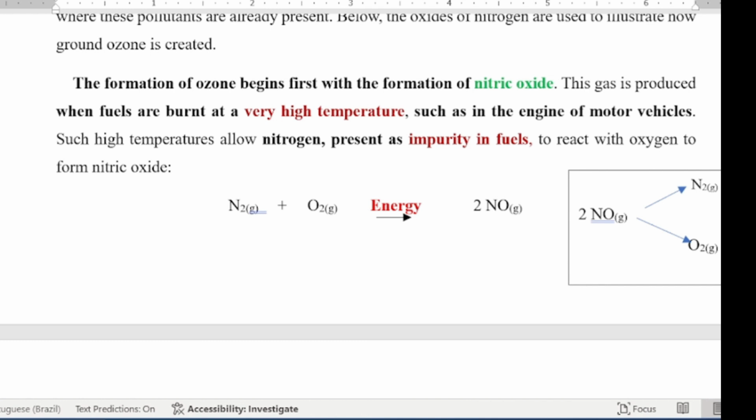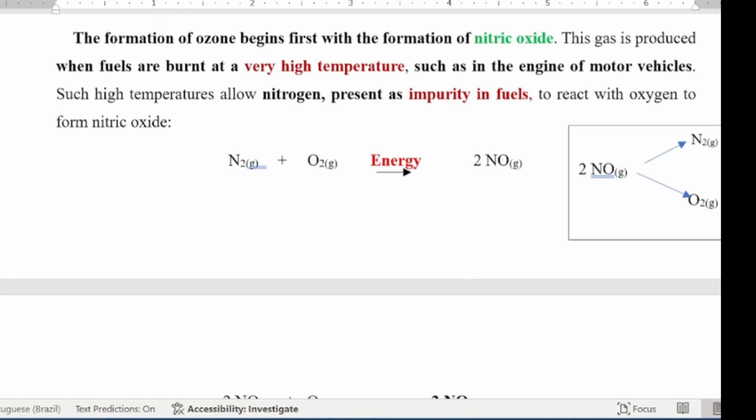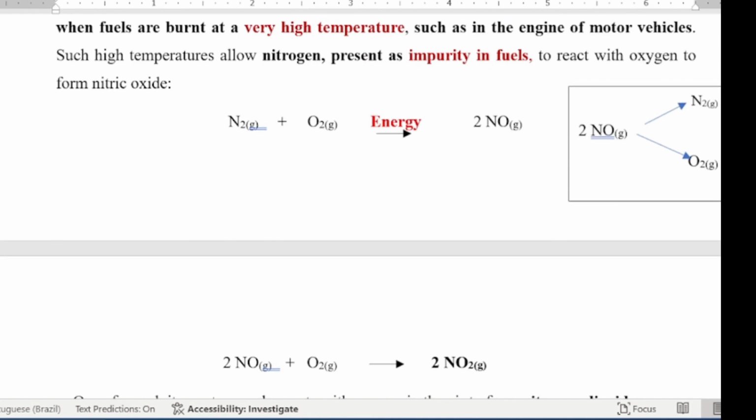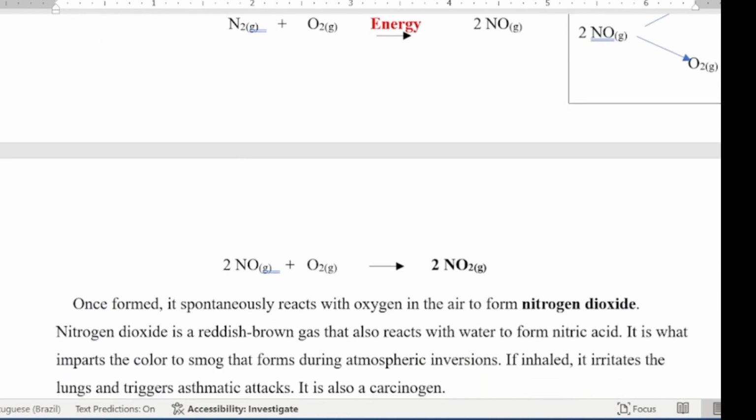Because of that, no one really knows the smell of nitric oxide, because before you can smell it, it will react with the oxygen present in the nostrils to produce nitrogen dioxide. Before this exits the tailpipe, a catalyst changes that to nitrogen and oxygen gas. But just in case the catalytic converter was not working well, some of these enter the atmosphere, where they spontaneously react with oxygen to form nitrogen dioxide molecules.